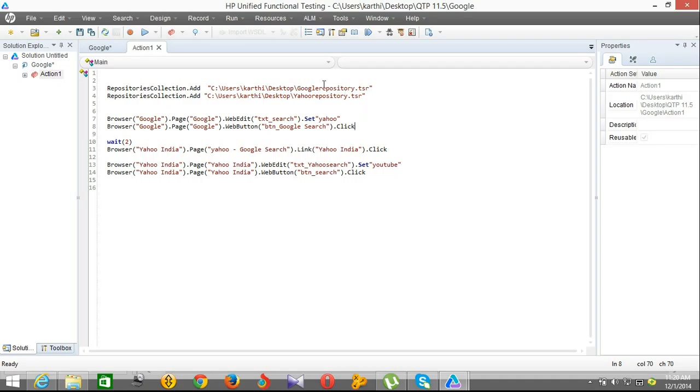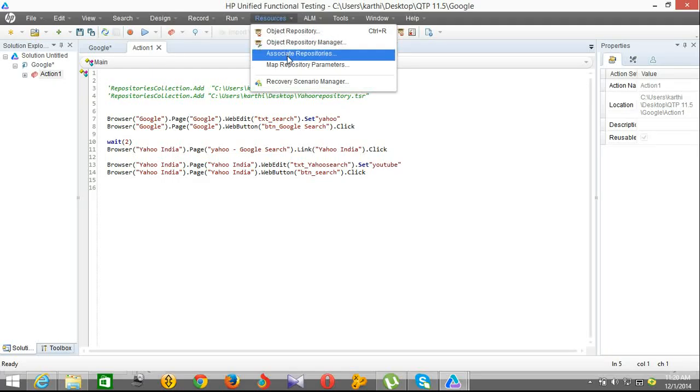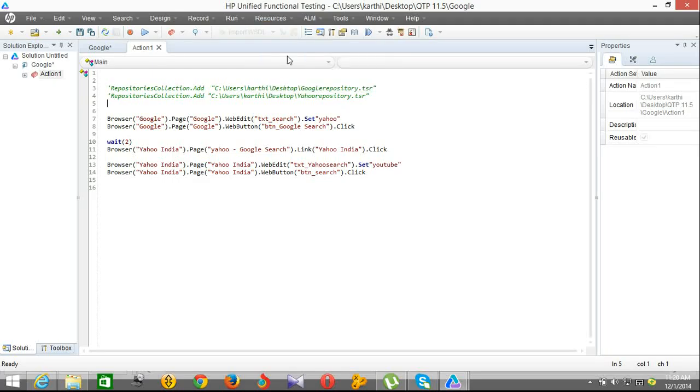So now, if I no need to add these objects in the code, I want to add it directly without adding this command. So I just comment the 2 lines and I am going to Resources, Associate Repository. So it will open.